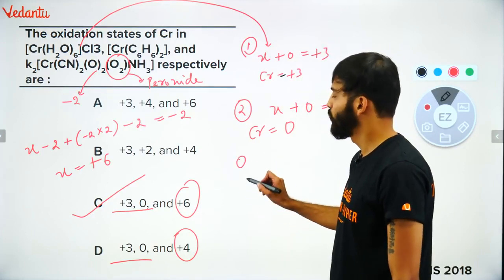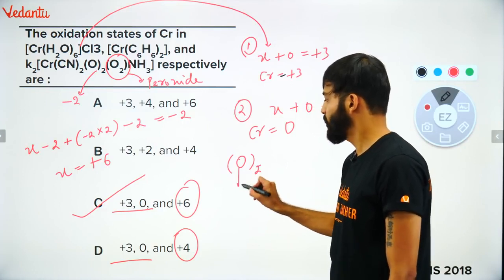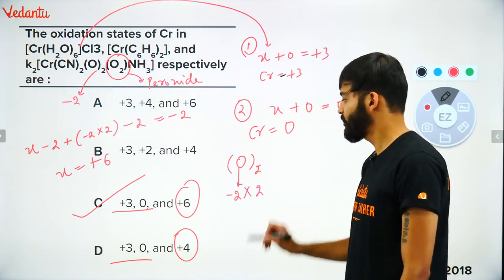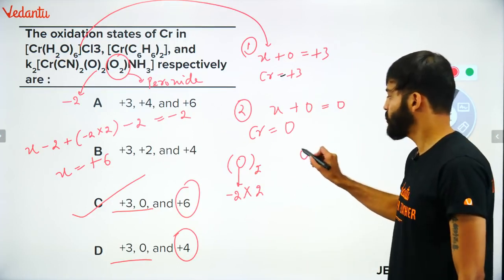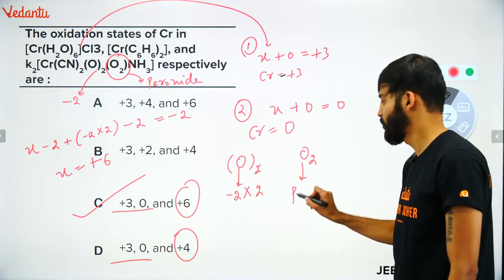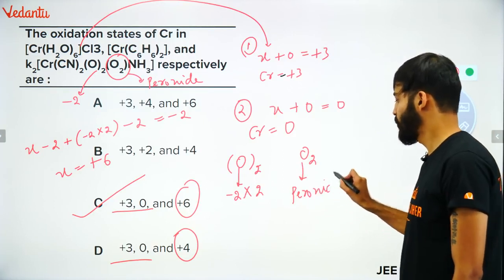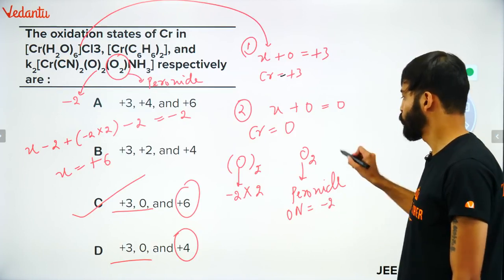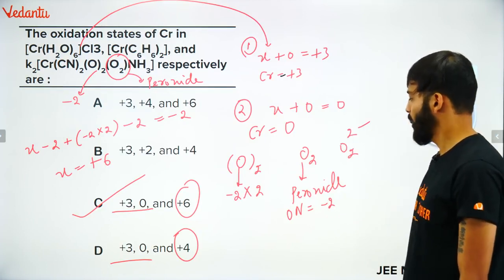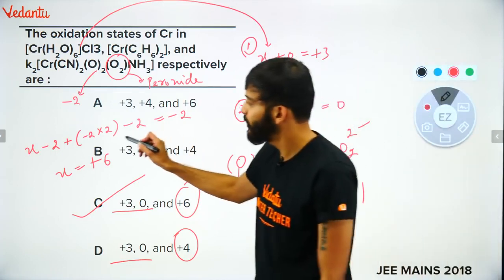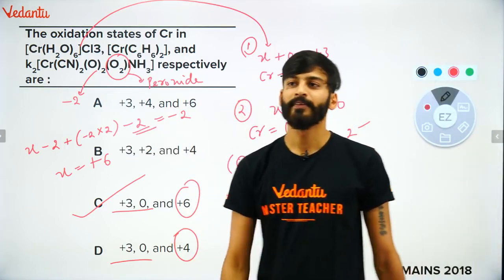This O is nothing but oxygen. Oxygen oxidation number is -2. How many times is it repeated? 2 times. This O2 is superoxide. Sorry, I'm really sorry, peroxide. This you have to remember. And peroxide is O2 2 minus, right? How many times peroxide is there? Only one time. So into 1. That's what I have done here. I hope it is clear.